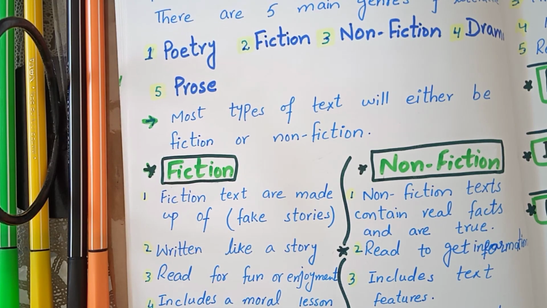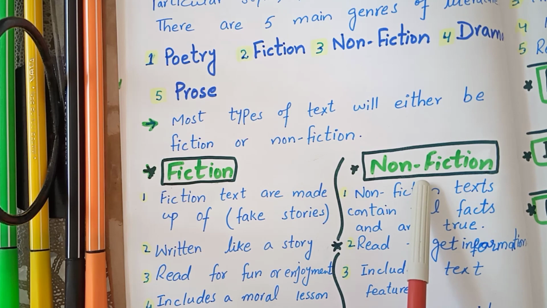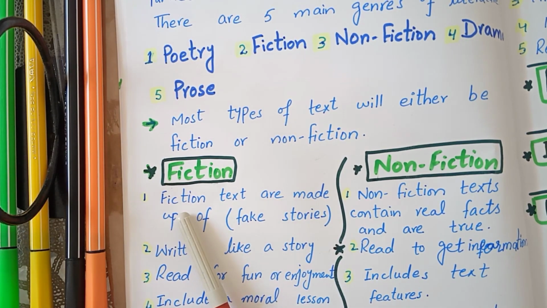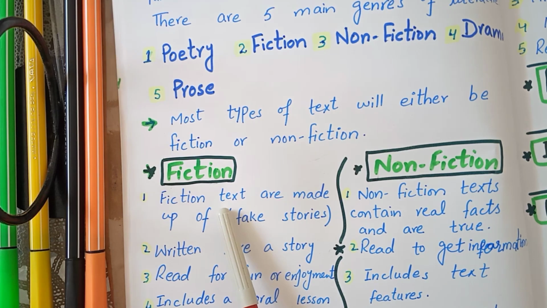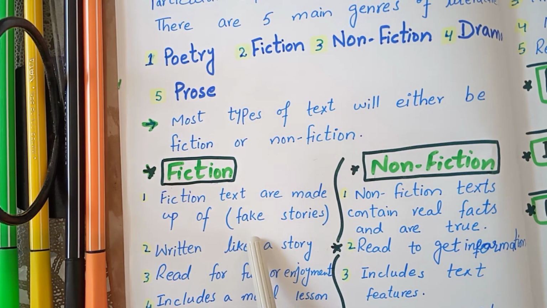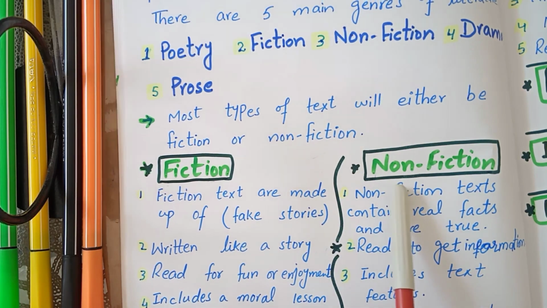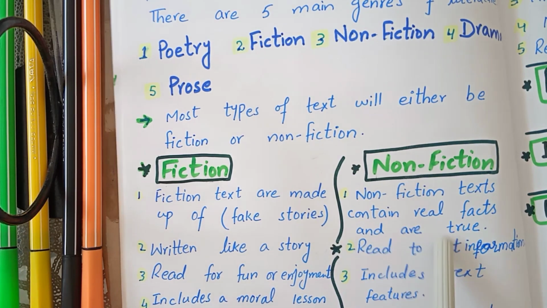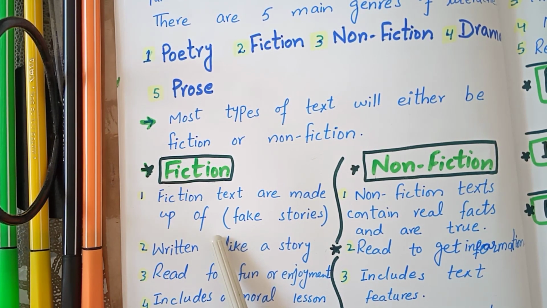First, it should be clear what is fiction and what is non-fiction. Their difference should be clear. Let's start. What is fiction? Fiction texts are made up of fake stories. It is not based on reality, but non-fiction text contains real facts and is true. It is based on true stories, while fiction is based on fake stories.